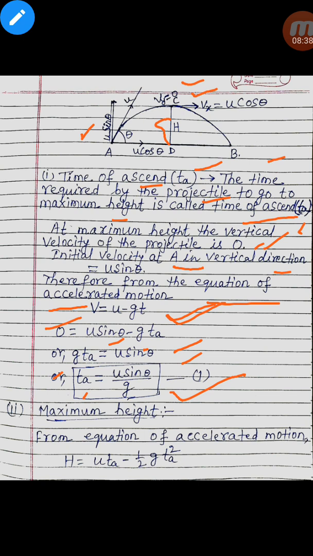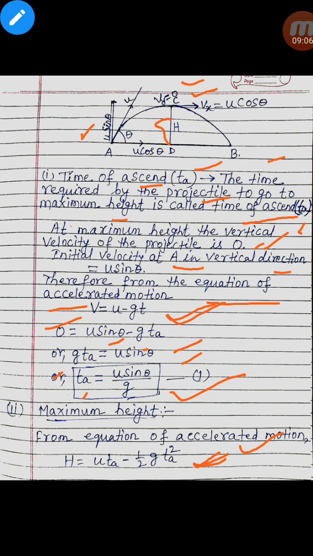Now we come to maximum height. So how to calculate the maximum height? From the equation of accelerated motion, we know that h equals u times time of ascent minus half g times time of ascent squared. We know the equation h equals ut minus half gt squared.